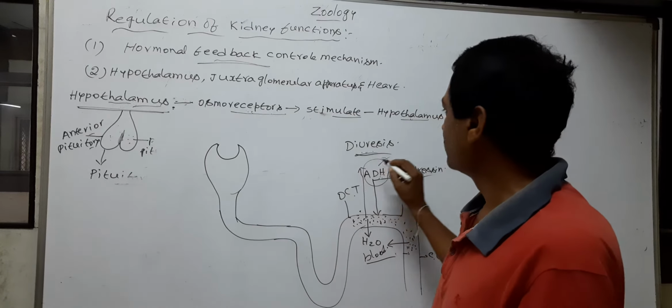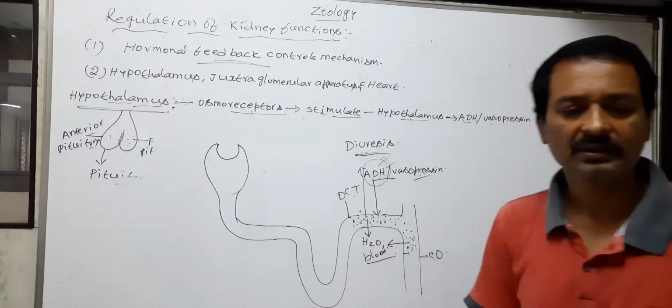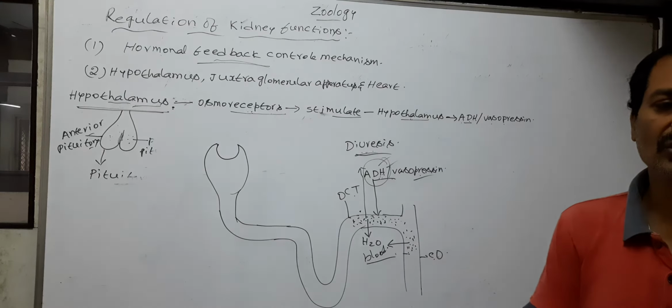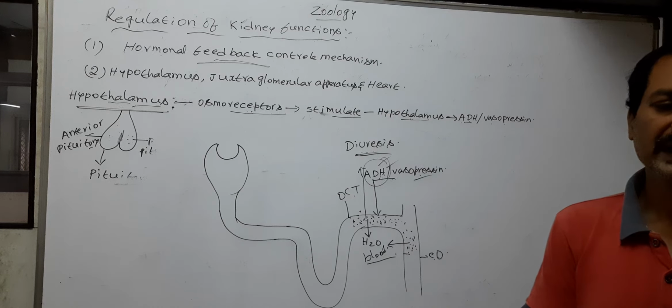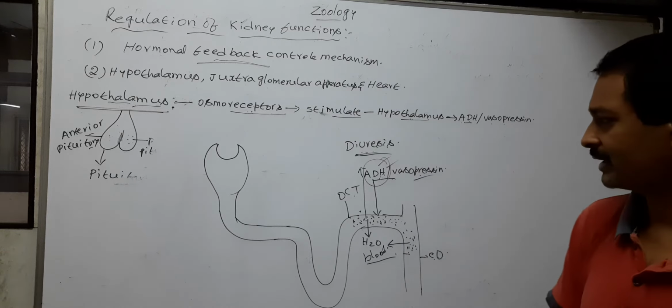So next, the ADH can also affect the kidney functions by its constrictor effect on blood vessels.